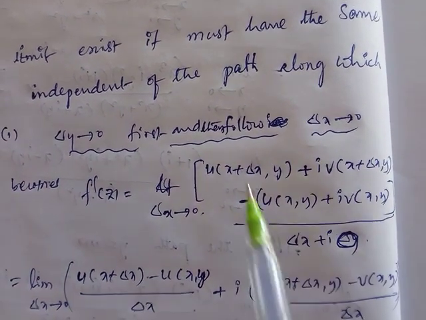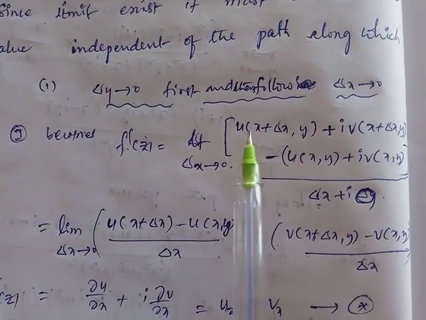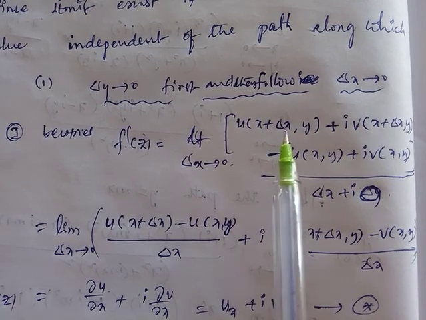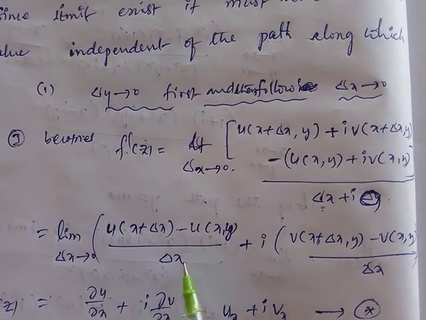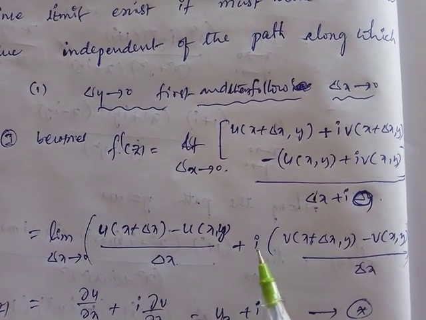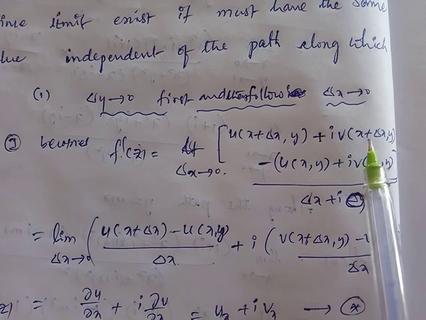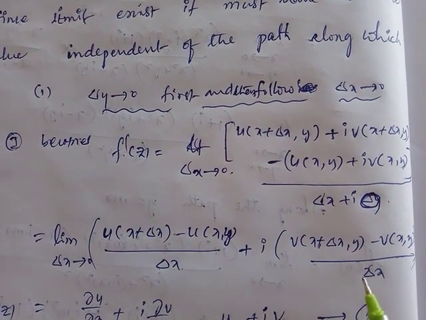Okay, so simplifying this value into real and imaginary parts. The first part, the real part, is [u(x+Δx, y) − u(x, y)]/Δx. Second, taking the imaginary part i common, i[v(x+Δx, y) − v(x, y)]/Δx.